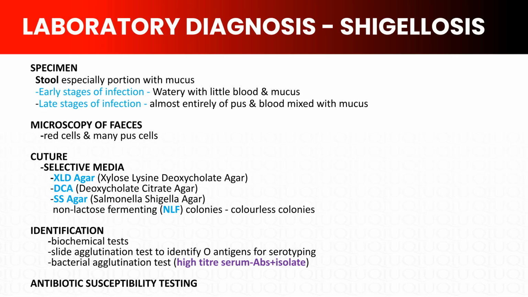A bacterial agglutination test can also be performed using high-titer serum containing antibodies against the isolate. Finally, and this is crucial in the era of antibiotic resistance, we must perform antibiotic susceptibility testing. Resistance is increasingly common, so empirical treatment may need adjustment based on susceptibility results. For treatment of shigellosis, the primary antibiotics are ciprofloxacin and azithromycin. Ciprofloxacin is a fluoroquinolone that's highly effective, though resistance is emerging in some regions. Azithromycin is increasingly used, especially in children and areas with fluoroquinolone resistance.